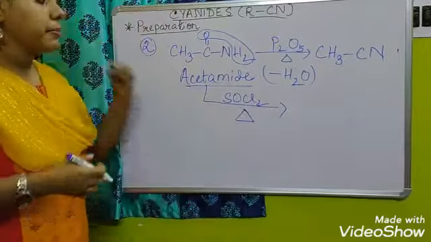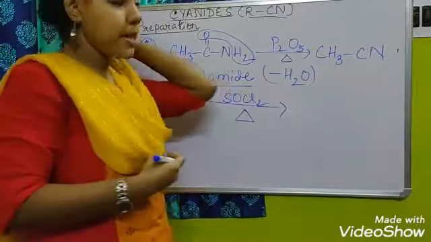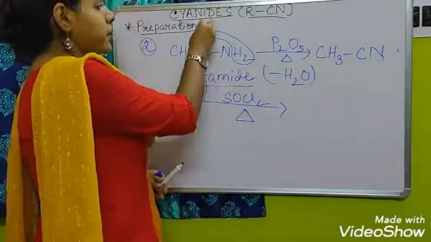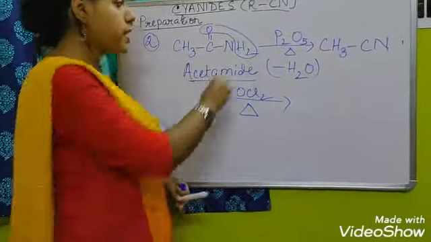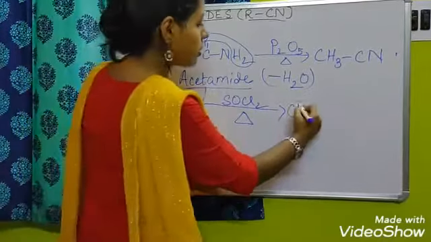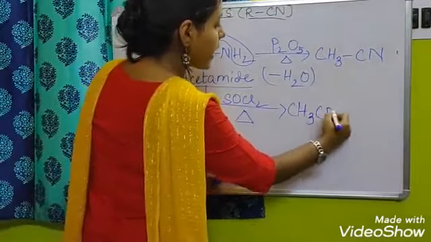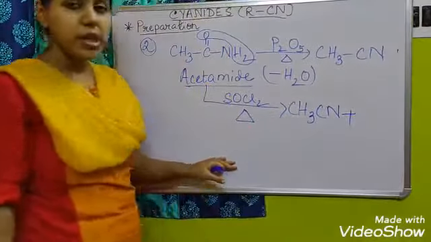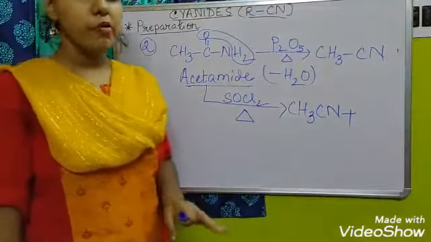So the same type of reaction will take place again. Here there will be elimination of one oxygen and two hydrogen, and the formation of methyl cyanide. Along with this, two co-products will be formed here.